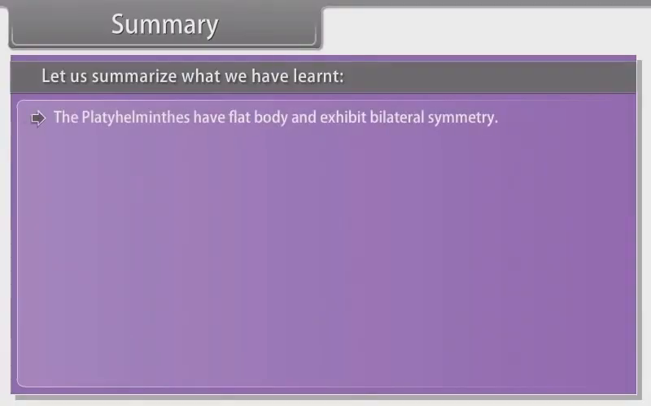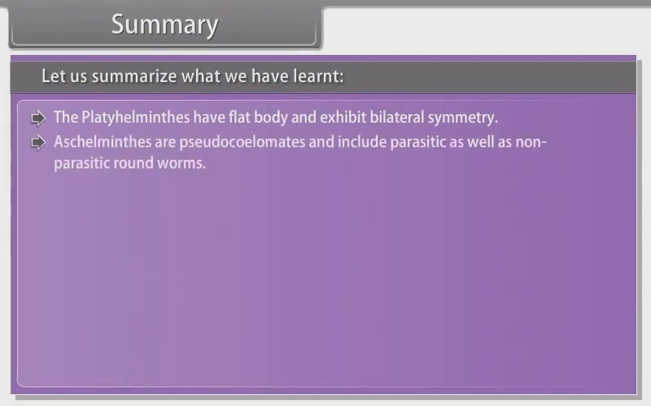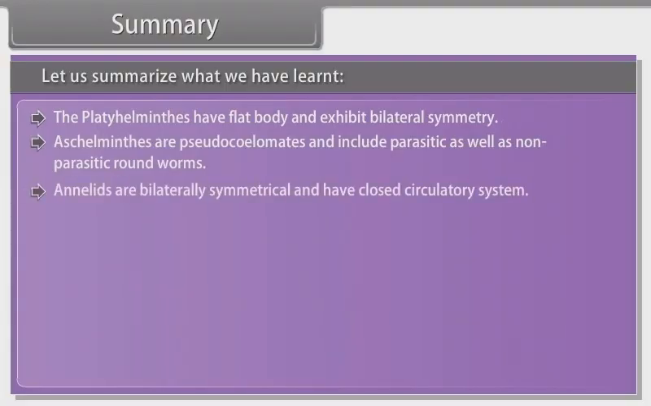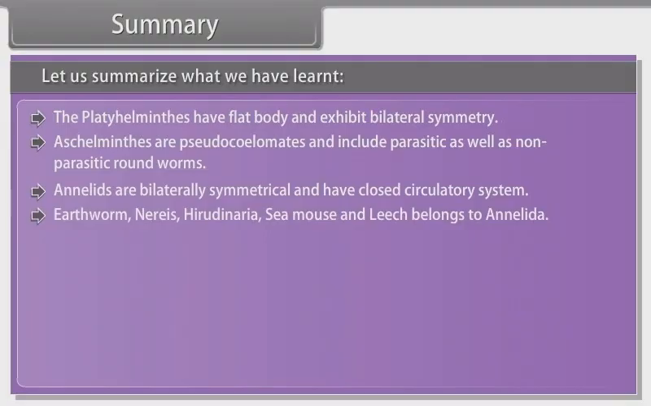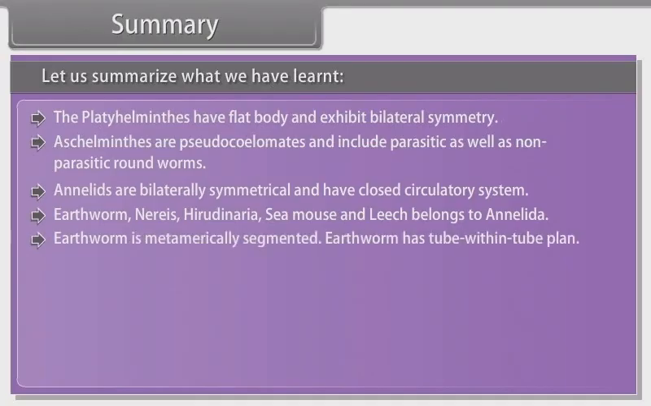The Platyhelminthes have a flat body and exhibit bilateral symmetry. Aschelminthes are pseudocoelomates and include parasitic as well as non-parasitic roundworms. Annelids are bilaterally symmetrical and have a closed circulatory system. Earthworms, Nereis, Hirudinaria, sea mouse and leech belong to Annelida. Earthworm is metamerically segmented. Earthworm has a tube within tube plan.